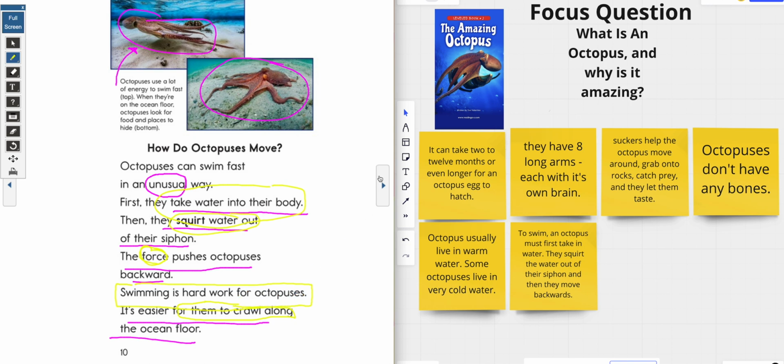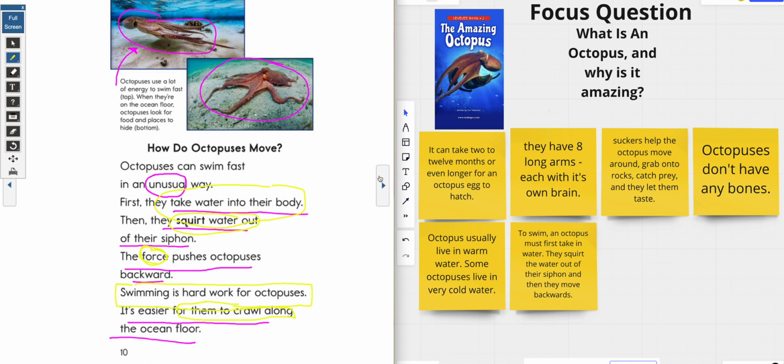So I'm going to recap, guys, just to make sure you're with me. We know that it can take 2 to 12 months or even longer for an octopus egg to hatch. They have 8 long arms, each with its own brain. Oh my goodness. Suckers help the octopus to move around, grab onto rocks, catch their prey, and let them taste. Octopuses don't have any bones, no bones, just squishy and wiggly.